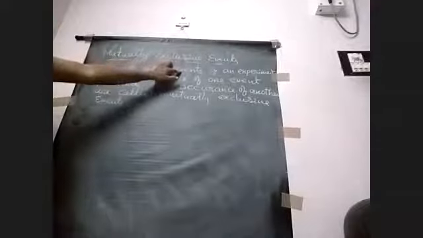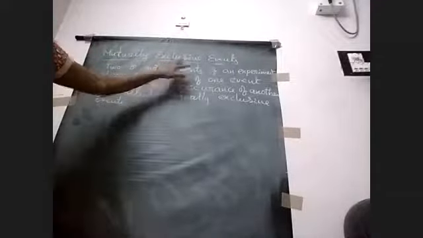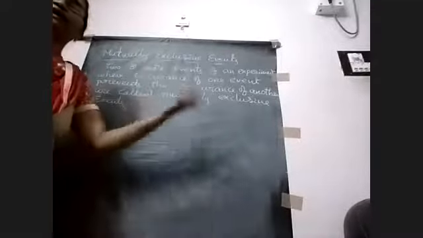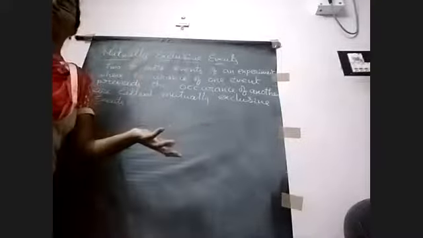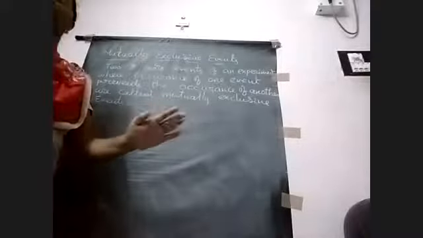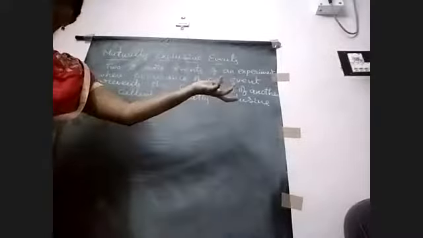So what does it mean? Here, mutually exclusive events means there are more than one event, two or more events of an experiment. The occurrence of one event prevents the occurrence of the other. అంటే ఏంటి? ఒకటి కంటే ఎక్కువ ఈవెంట్స్ ఉంటాయి. ఆ ఈవెంట్స్ లో ఒక ఈవెంట్ రెండవ ఈవెంట్ జరగడాన్ని ఆపేస్తుంది. ప్రివెంట్స్ అంటే ఏంటి? ఆపేది. So the occurrence of one event prevents the occurrence of another event.